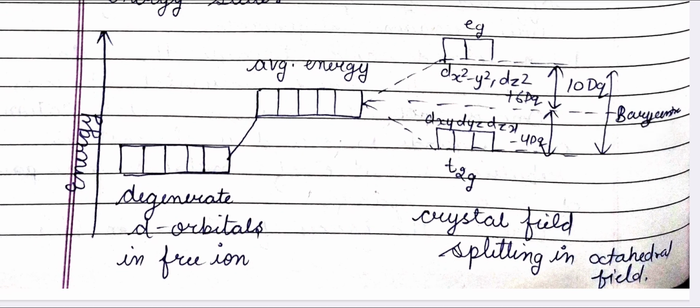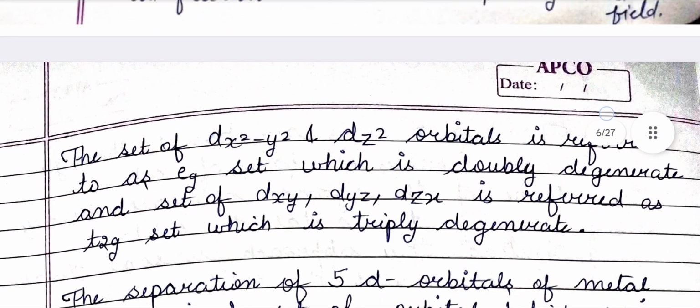T2g refers to dxy, dyz, dzx orbitals, and Eg refers to dx2-y2 and dz2 orbitals. Total energy difference between these two is 10 Dq. So this is the crystal field splitting in octahedral field.